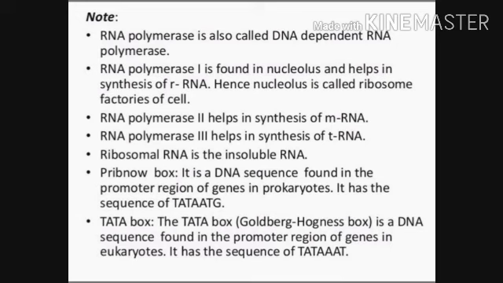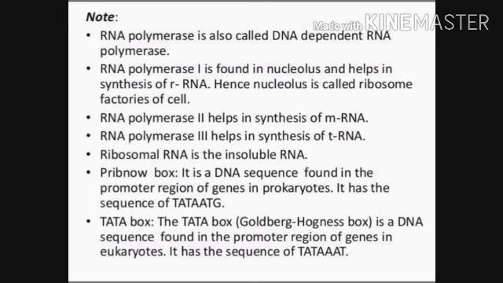Next is the Pribnow box. What is the Pribnow box? It is a DNA sequence which is found in the promoter region of the gene in prokaryotes. It has the sequence TATAATG. Next is the TATA box, also known as the Goldberg-Hogness box.